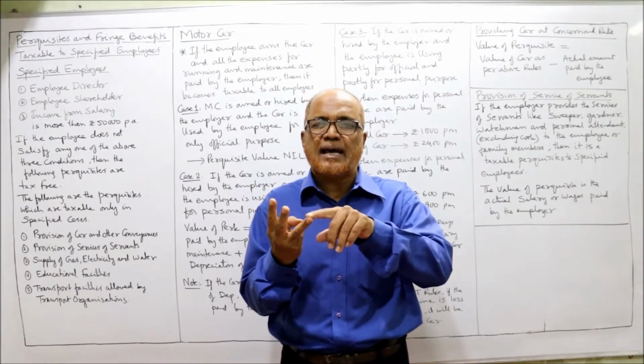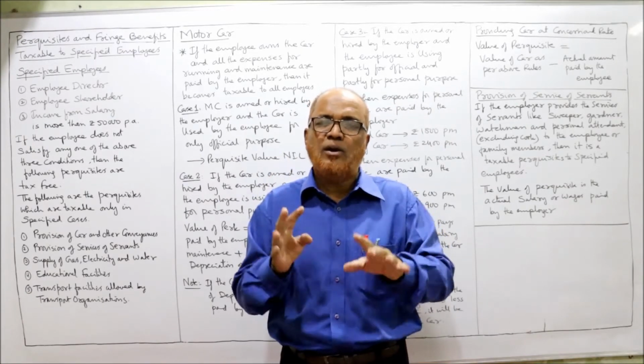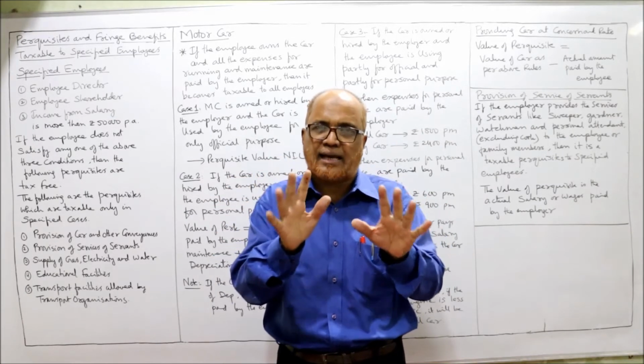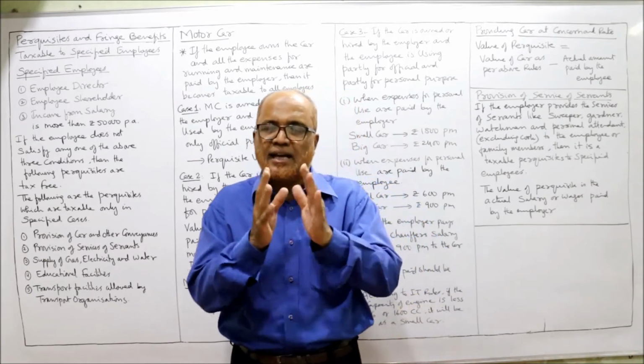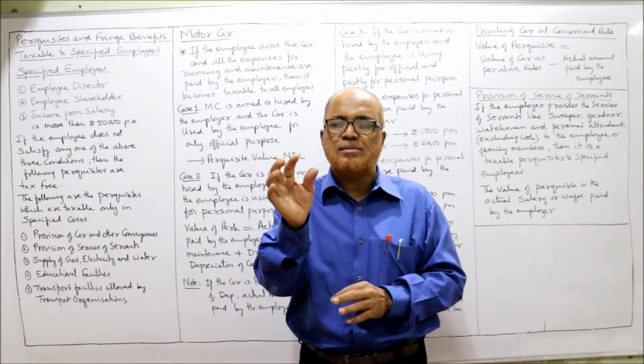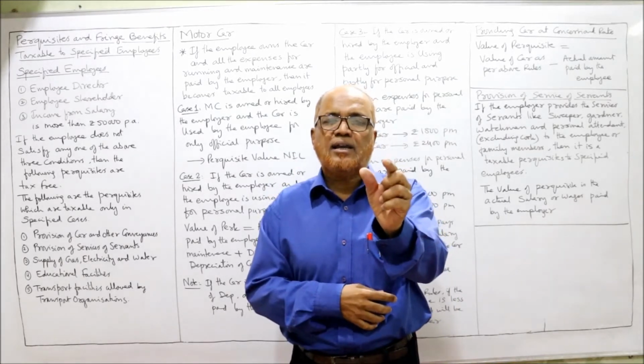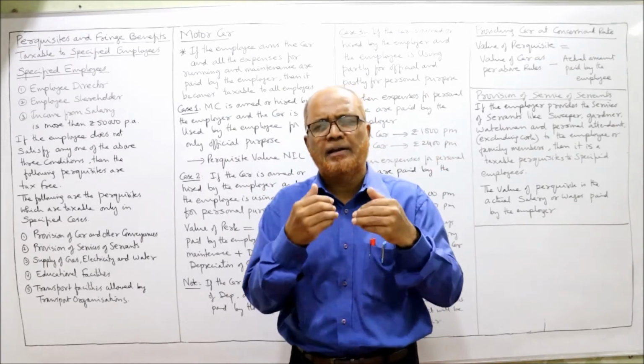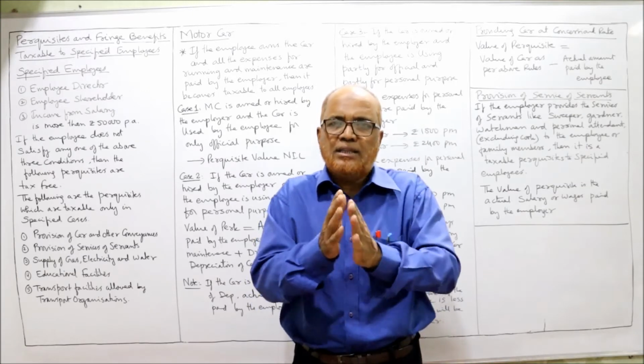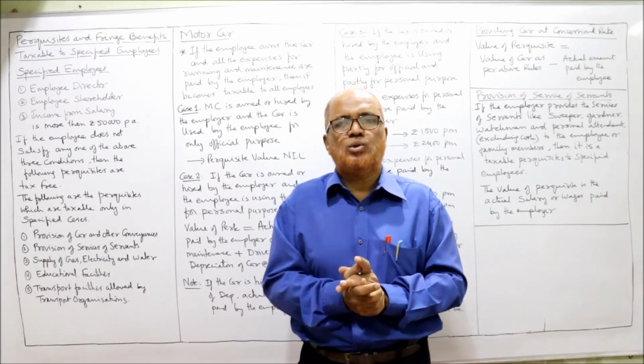First category, those perquisites which are taxable for every employee, in all cases. Second category, those perquisites which are taxable only in specified cases. And third category, perquisites which are completely tax-free for everyone. In this way, we can classify the perquisites into three.